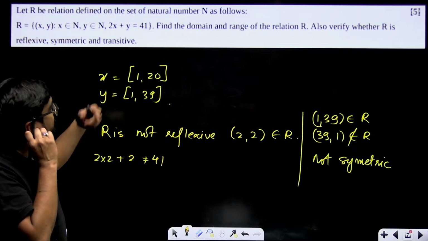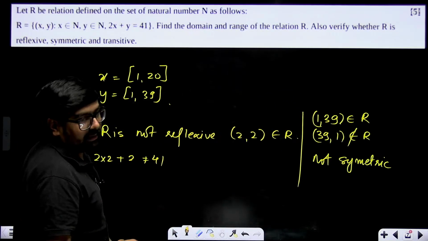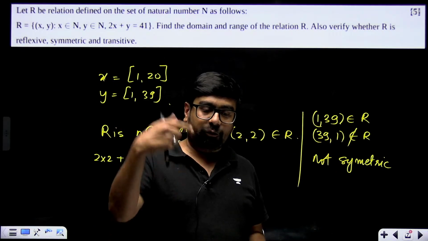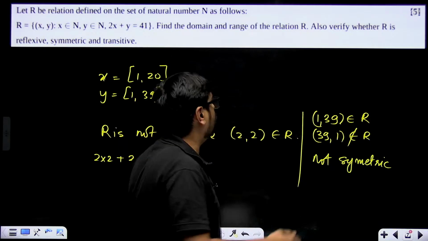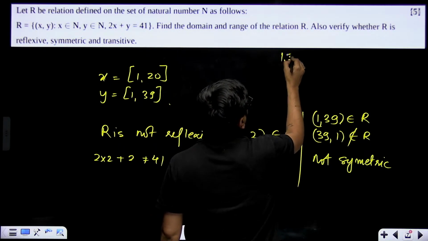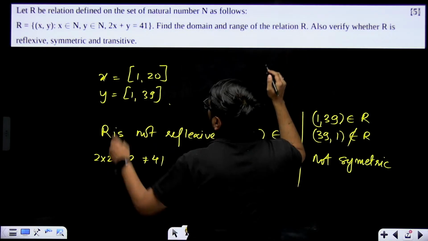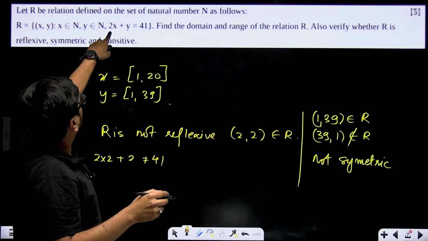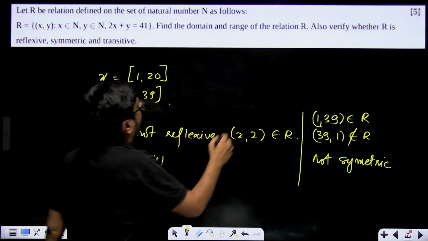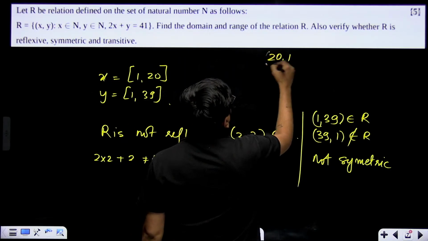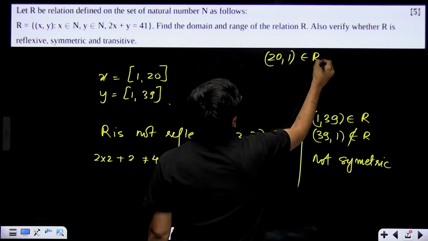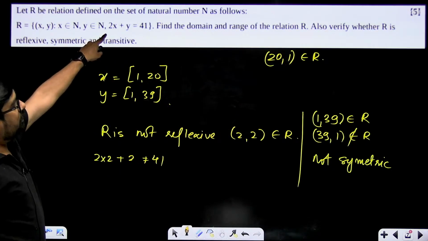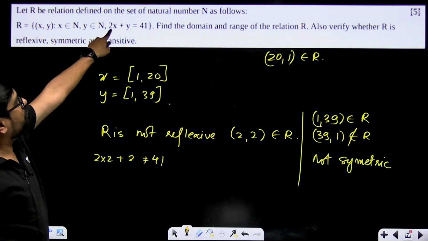Now third thing, transitive. Is it transitive? Take any two values: if 1 comma 2 belongs to R, and 2 comma 3 belongs to R, then 1 comma 3 also should belong to R. But we have to take some real values. Let's say 20 comma 1 belongs to R, correct? 20 into 2, 40 plus 1, 41.